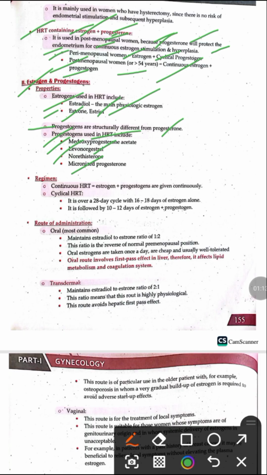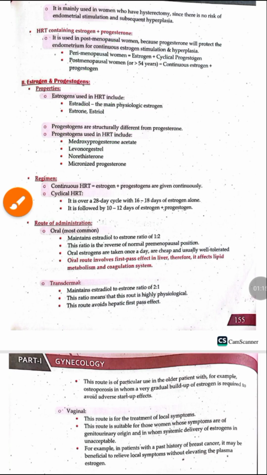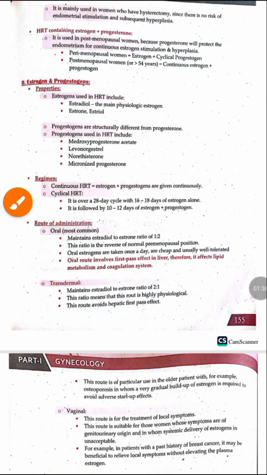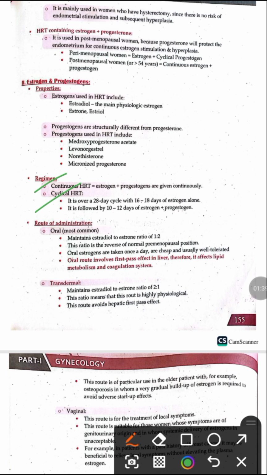And the regimens used in the HRT either include the continuous HRT, in which estrogen and progesterone are given continuously, or the cyclical HRT, which is given over a 28-day cycle with 16 to 18 days of estrogen alone, followed by 10 to 12 days of estrogen along with progesterone. So the HRT is either given as a continuous HRT or a cyclical HRT.